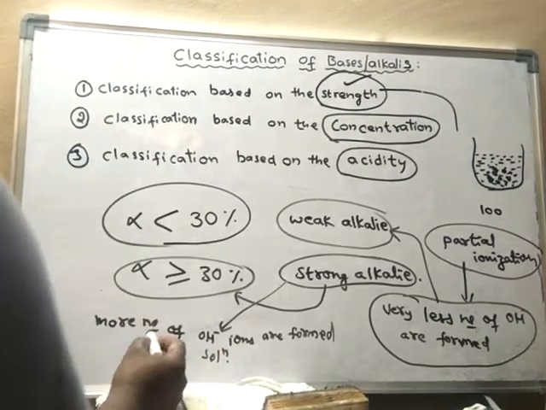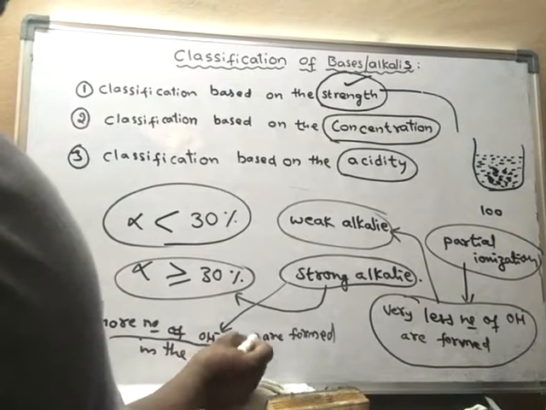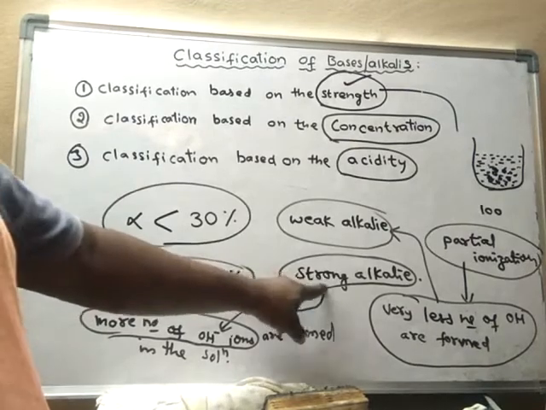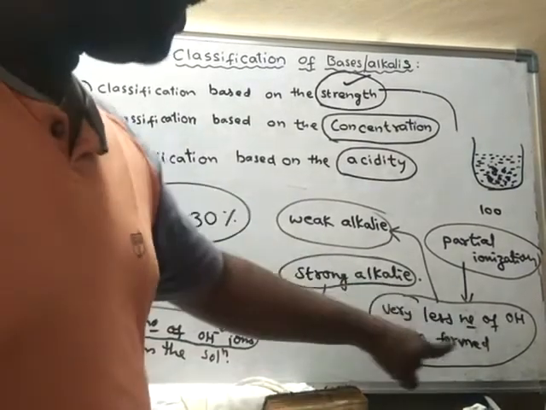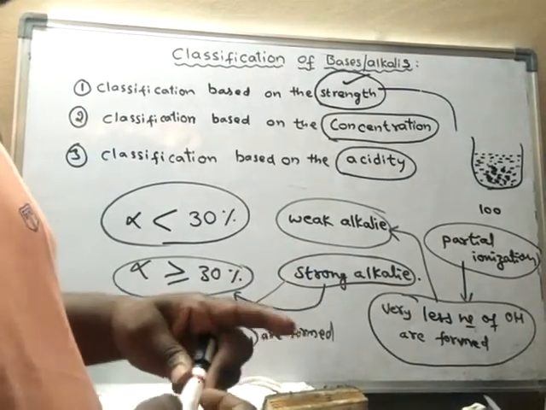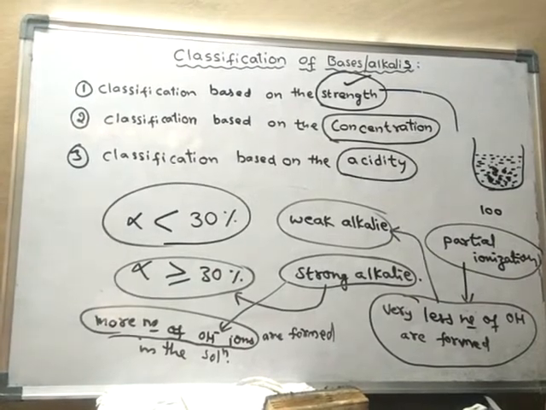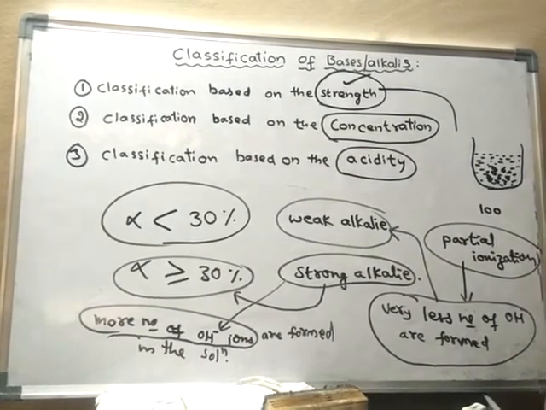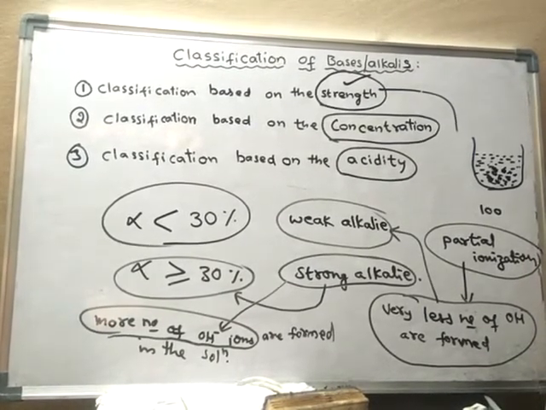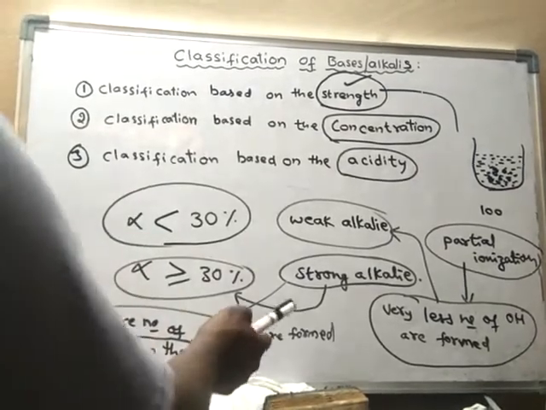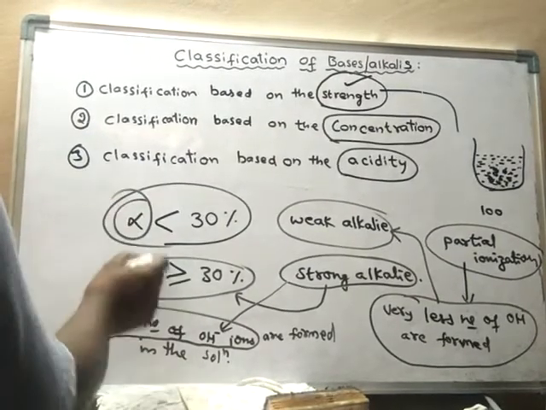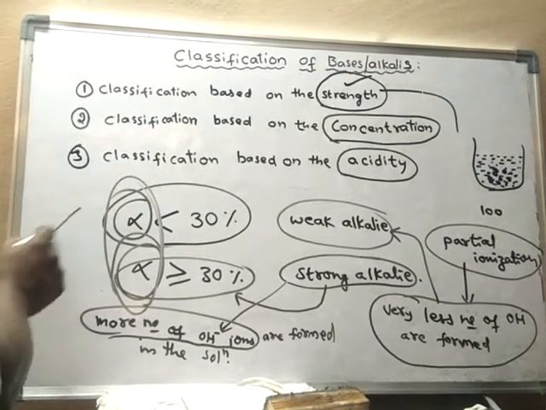So when more number of OH minus ions are present, then such an alkali is said to be a strong alkali. If less number of OH minus ions are present, then that alkali is said to be a weak alkali. In this way, we can classify alkalis as strong alkalis and weak alkalis. The strength of an alkali depends upon the degree of dissociation, alpha.